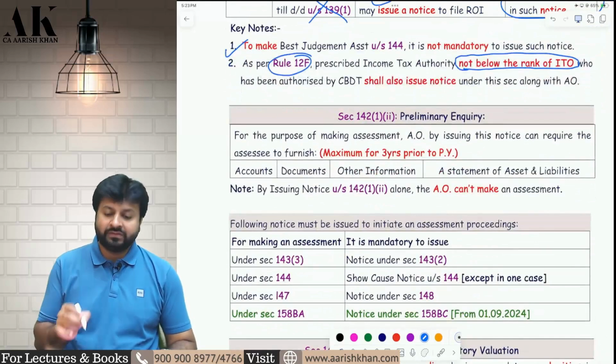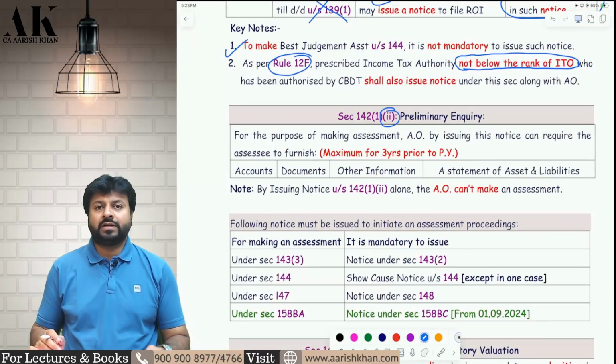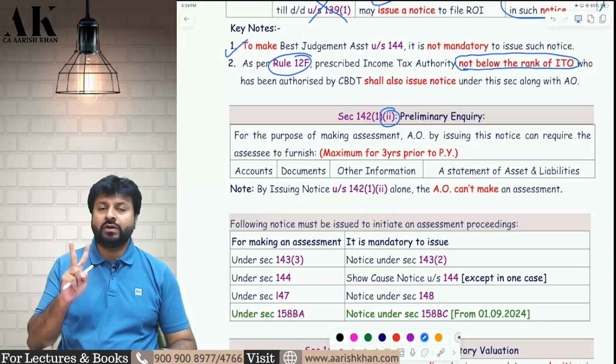Now there is one more power which is given under clause 2 of this particular subsection. 142 subsection 1 has two clauses.